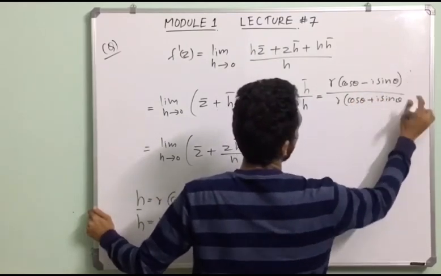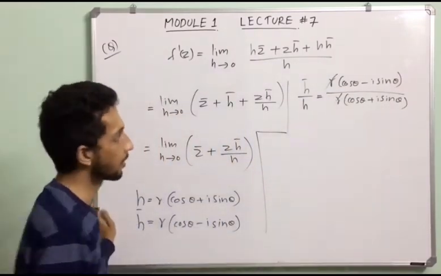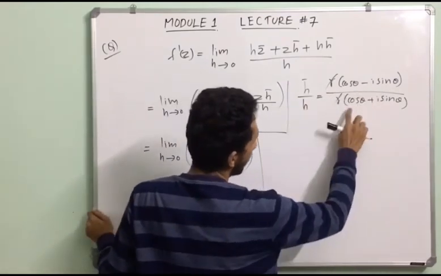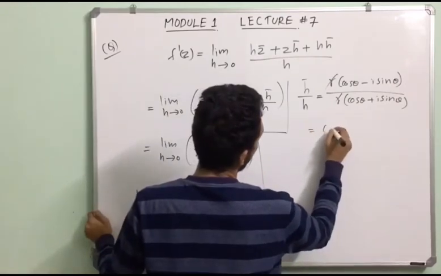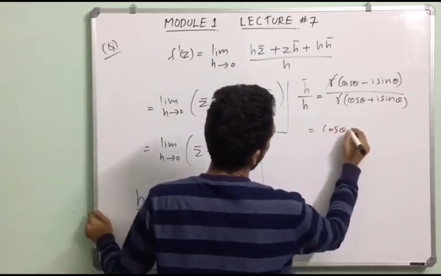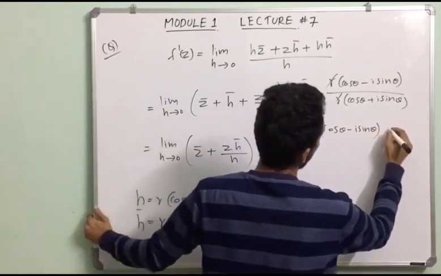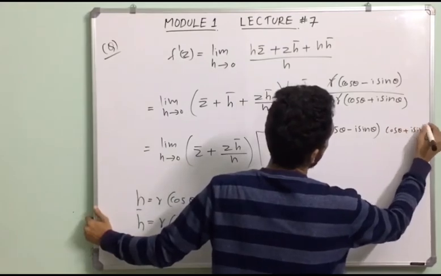So r gets cancelled. h bar divided by h equals cos theta minus i sin theta divided by cos theta plus i sin theta, that is cos theta minus i sin theta into the inverse of cos theta plus i sin theta.